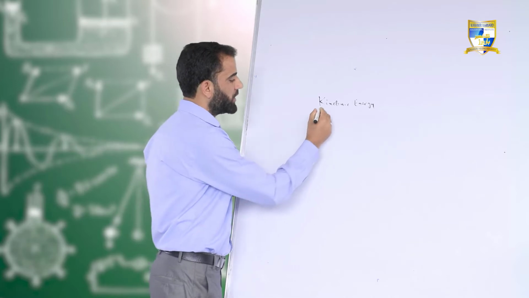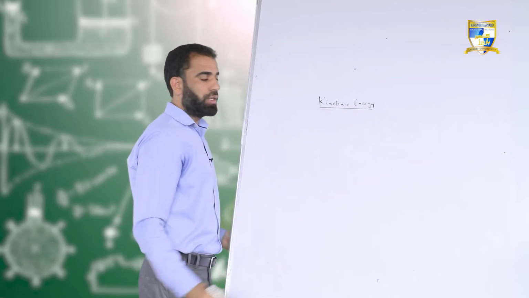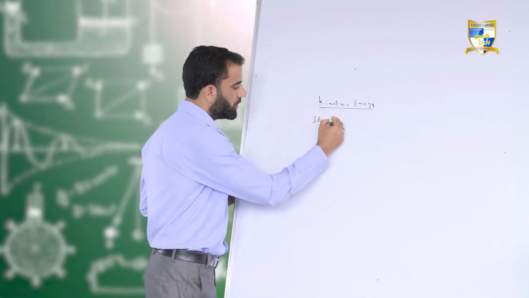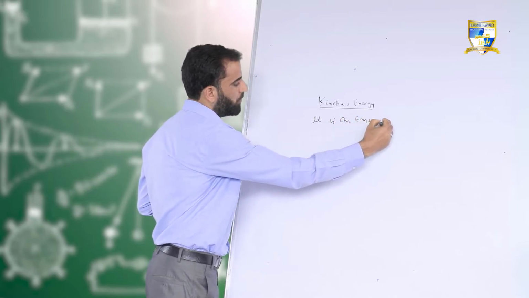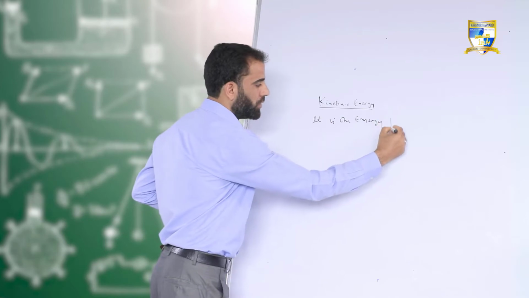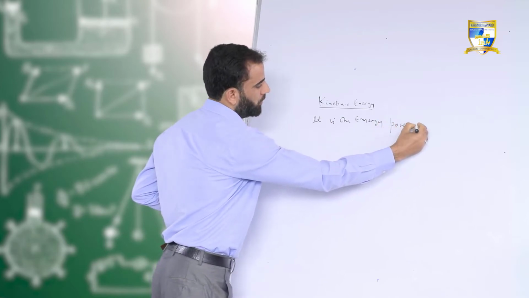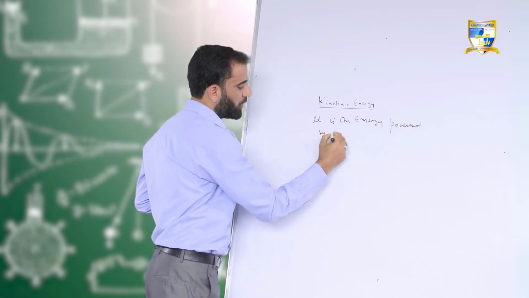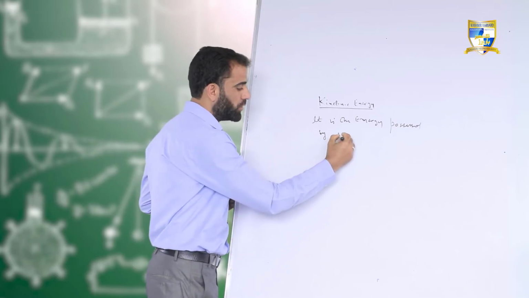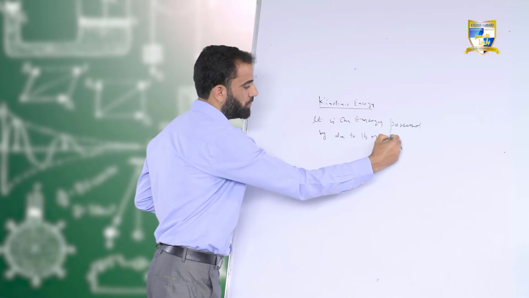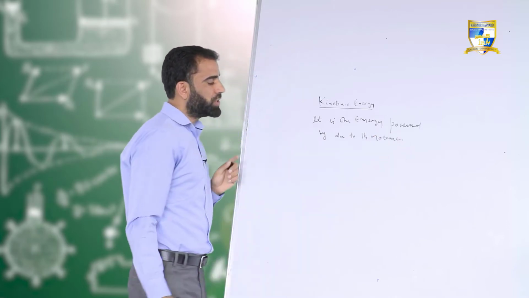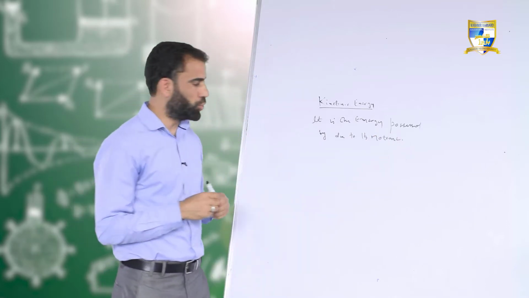So what is kinetic energy? It is the energy possessed by a body due to its motion.